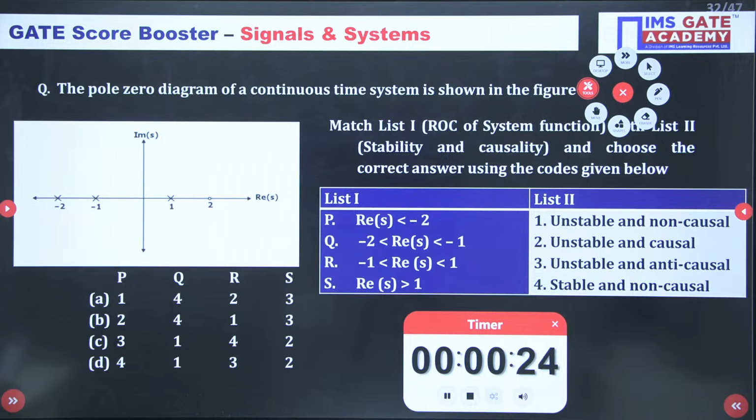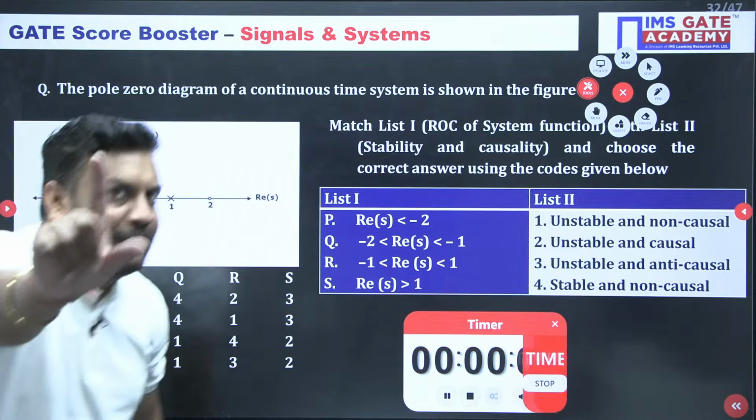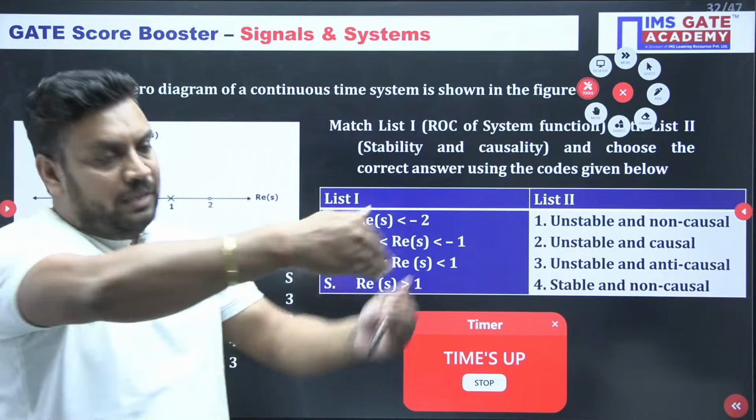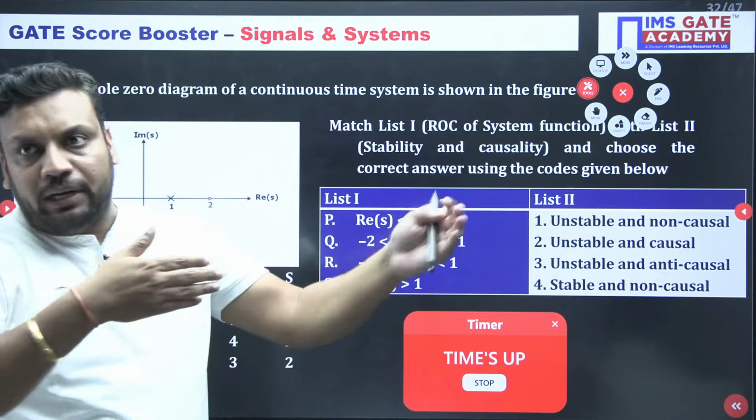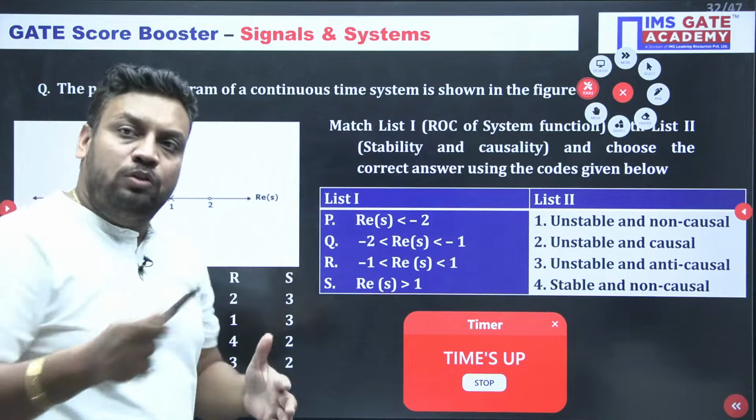Guys, tell me. Shall we go for next or wait? Is it A? Are you sure, Akansha? Just check again. There is a difference here, non-causal also, anti-causal also. And you know that all anti-causals are non-causal, but the reverse is not true. All anti-causals are non-causal, but all non-causals are not anti-causal. Anti-causal means both are on the left-hand side. Anti-causal also, non-causal also, yes.